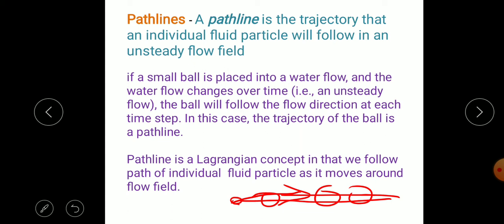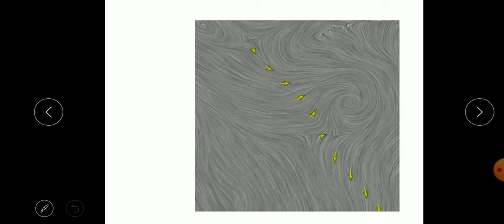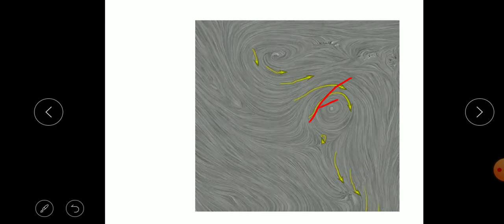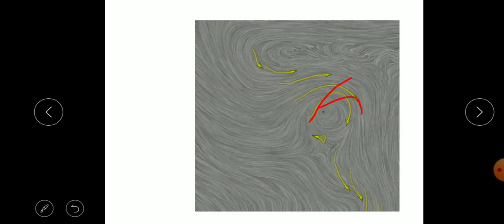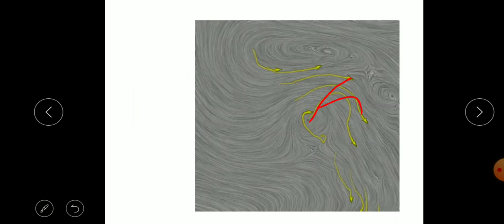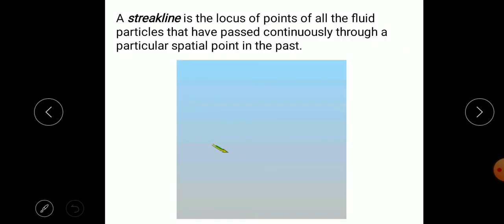If you keep a small ball on the water and it flows along with the water, the path traced by the ball will be the path line. So in the Lagrangian concept, or Lagrangian flow analysis, we use the path lines. By tracing the individual particle we easily get the path lines. So path lines are the paths followed by individual particles. They are simple. Next one is the streak lines.